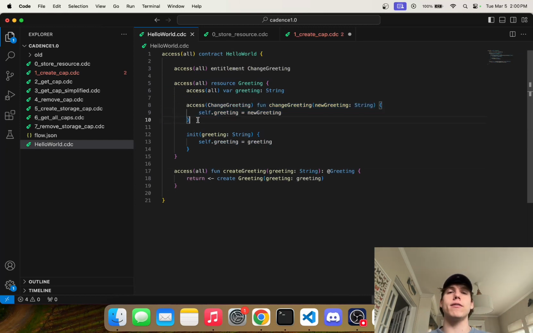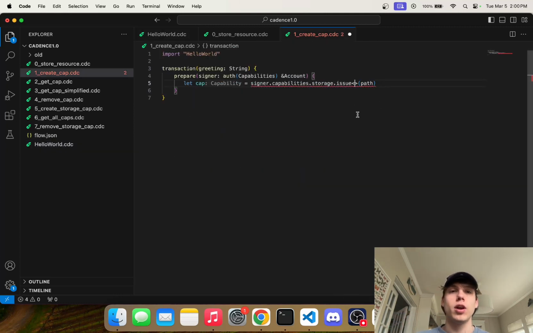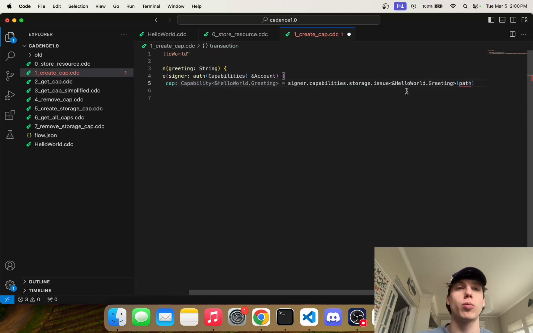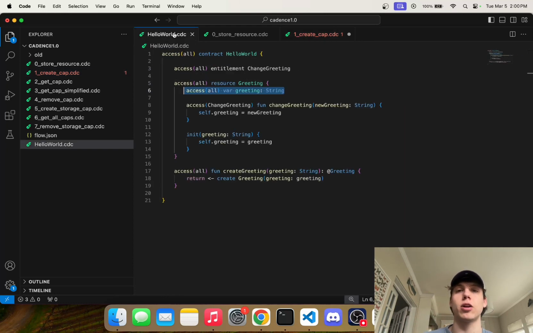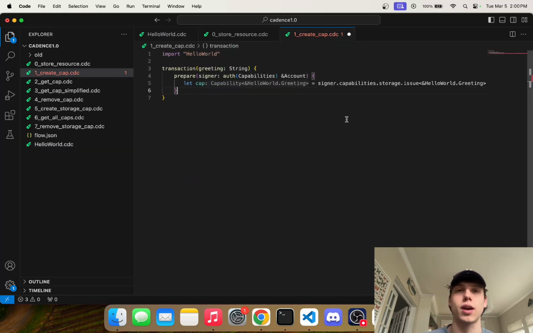So we don't want to give the public this entitlement, the change greeting entitlement. We just want to give them the ability to read the greeting variable. So we have to provide a type here, and the type is just going to be very simple. It's just going to be HelloWorld.Greeting, because in Cadence 1.0, this type is not entitled to anything. So the only thing it'll be able to access is this greeting variable.